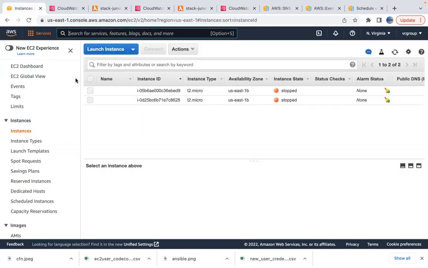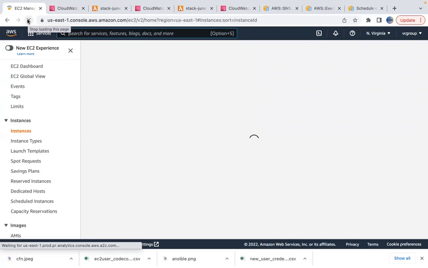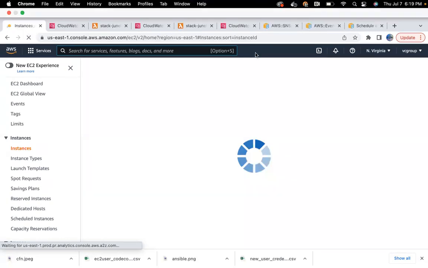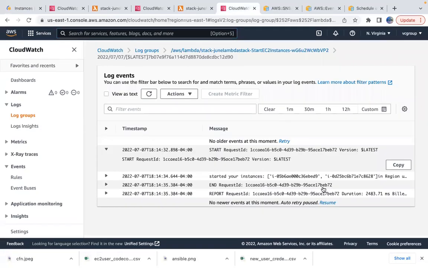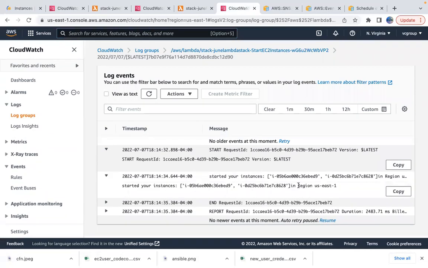That should start these instances actually. Vishnu, can you check the region? Region? Yeah, it's in Northern Virginia. And even if we check that region there, actually, let me go ahead and check the region. So the region is, give me 1 second, US East 1, which is Northern Virginia.